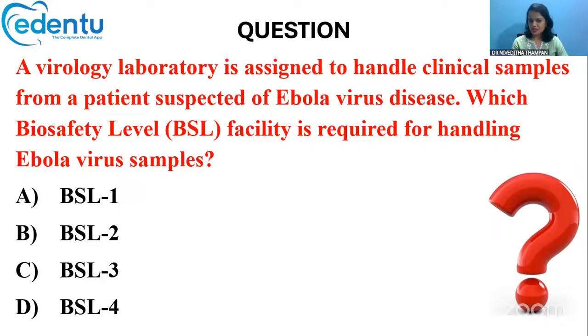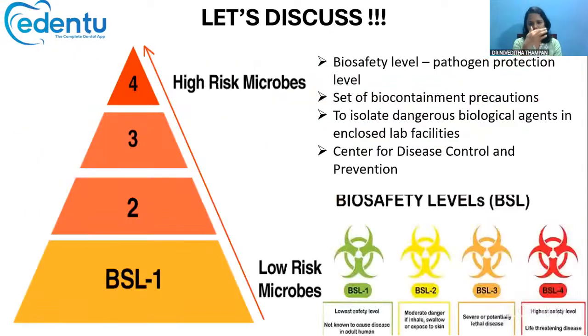Virology laboratories can be differentiated based upon the organisms they handle. If there are high-risk organisms, like some of the viruses, like the Ebola virus, smallpox virus, or the COVID virus, then that particular lab should take some precautions. Such precautions are called biosafety level precautions. The biosafety level mainly indicates the pathogen protection level.